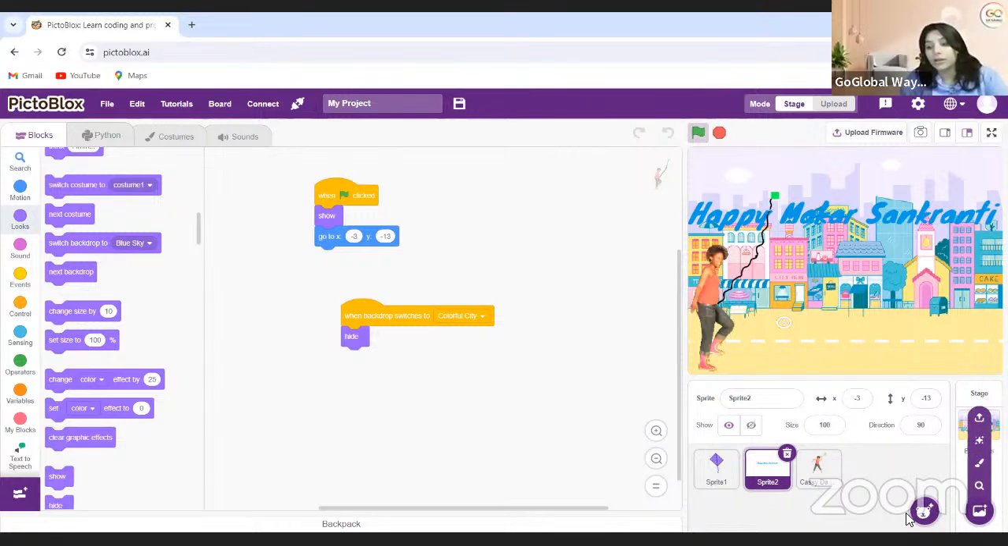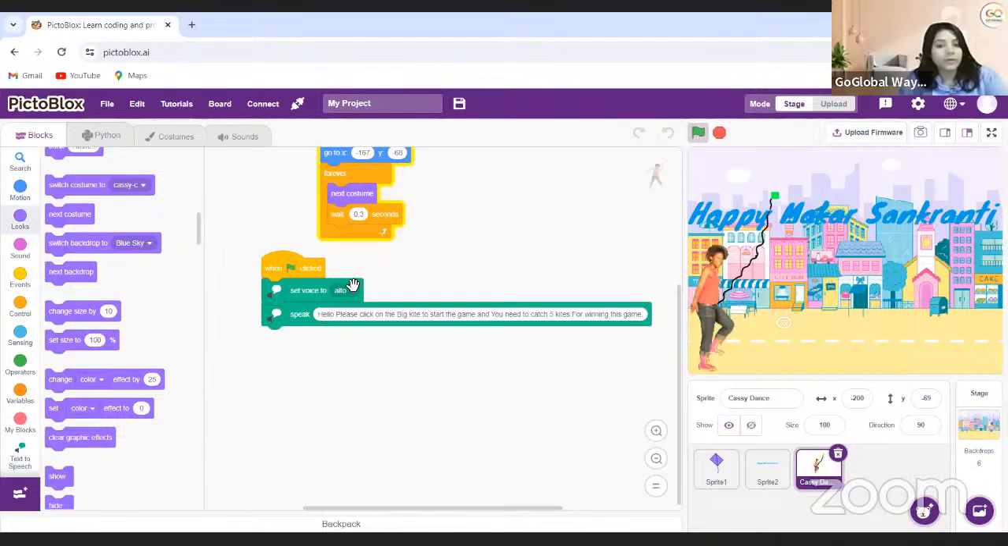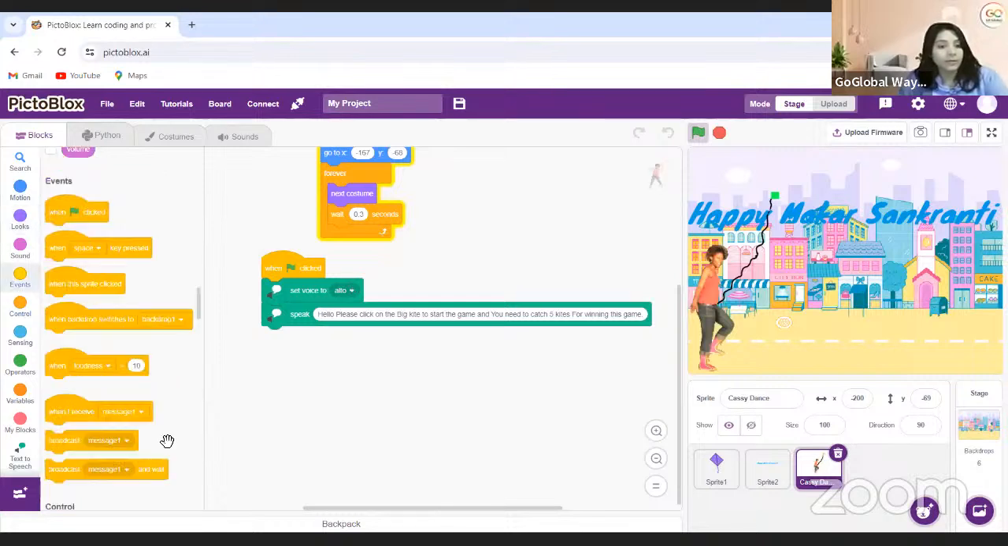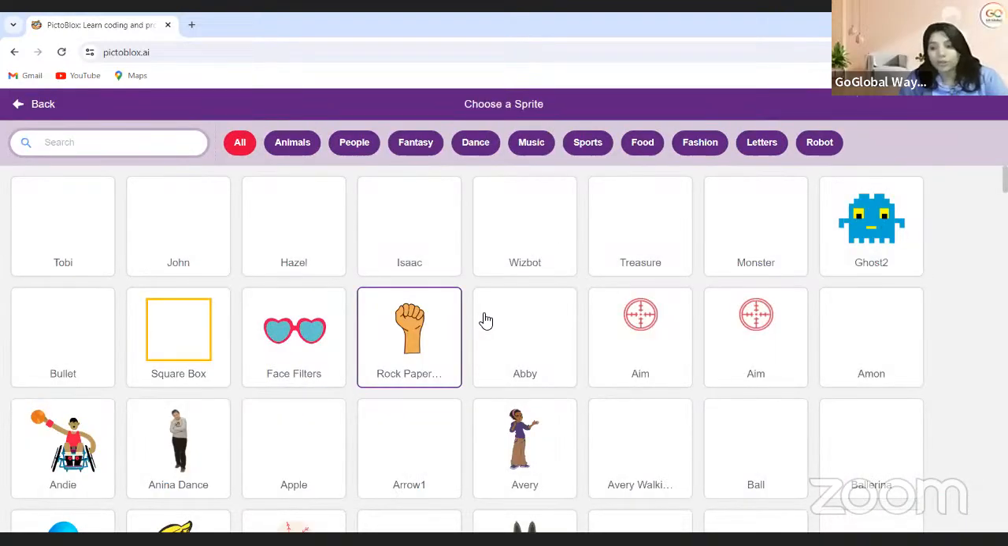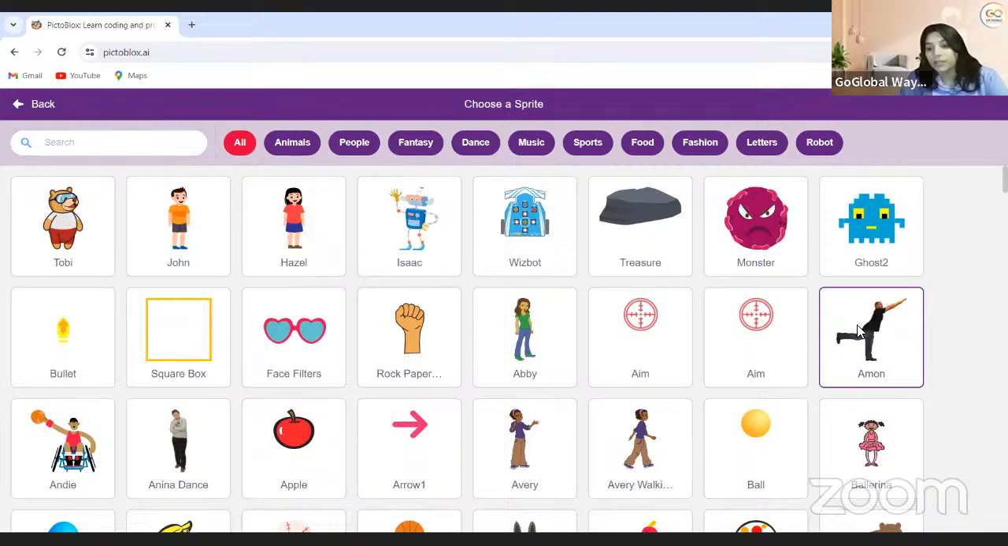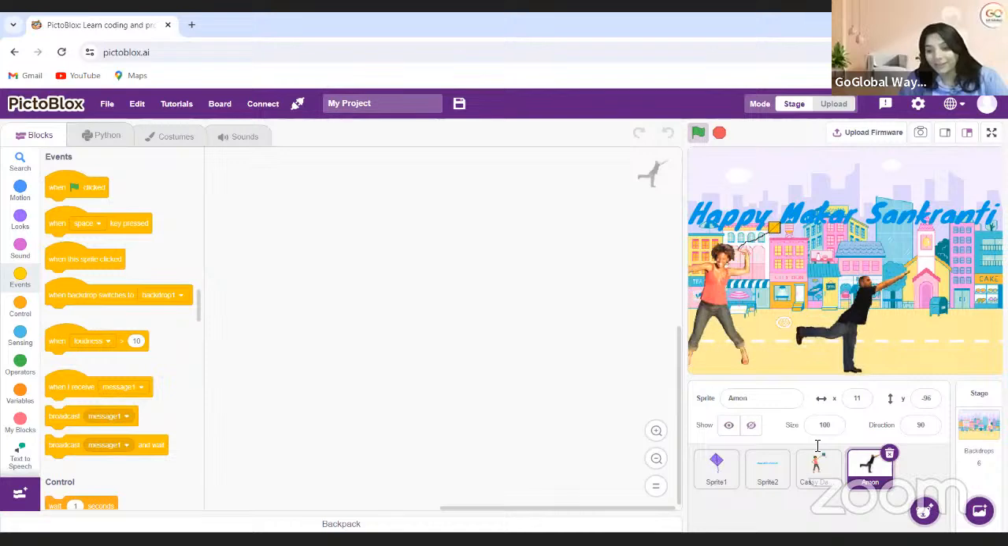I will take other sprite to catch this thing. Okay. I will take other sprite to catch. So which one? I'll take Amon to catch the kites. Actually, I'm taking different sprites, and these sprites look too funny and good. So this is my sprite who's going to catch the kites, okay?